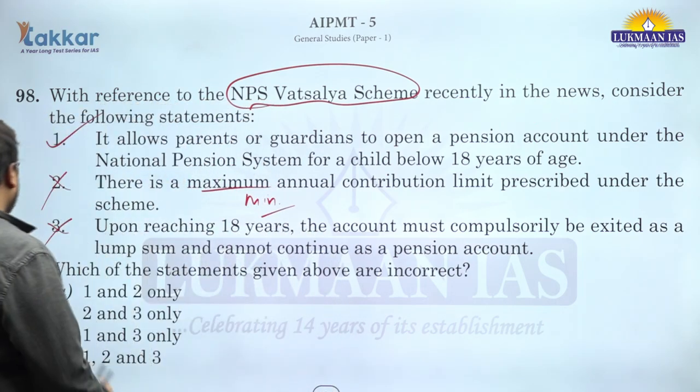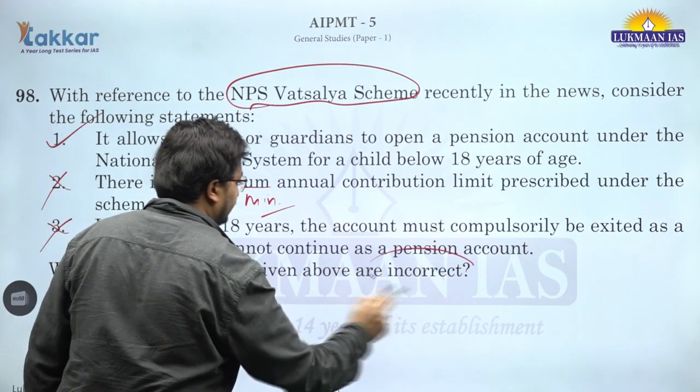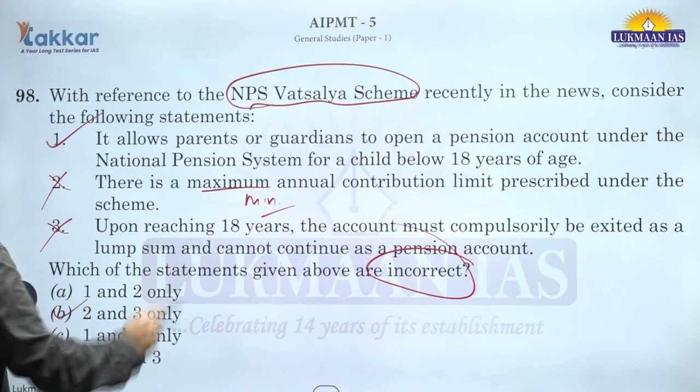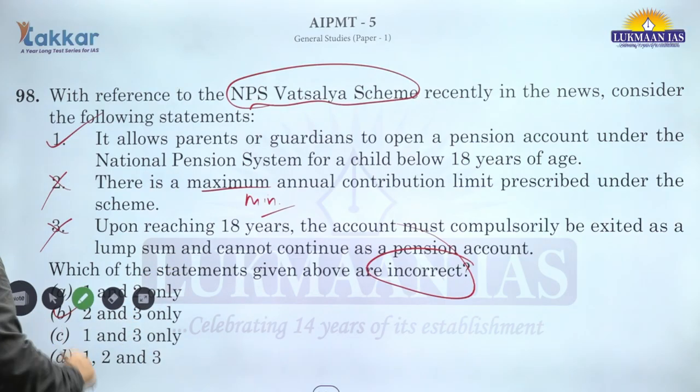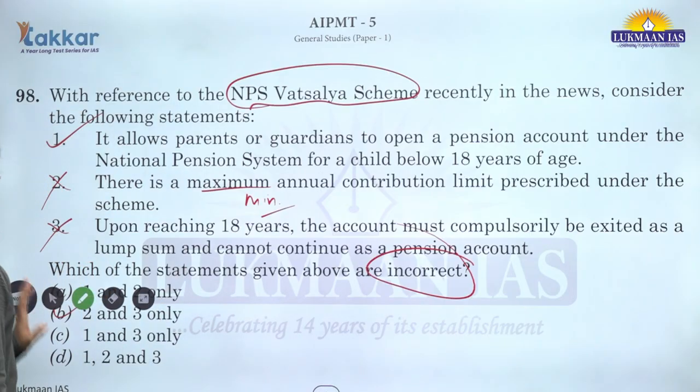Okay, so the first statement is the only correct one. However, we are asked how many of them are incorrect. Second and third are incorrect. So they are asking which is incorrect, and incorrect is second and third. So as per the question, B is the correct answer for question number 98.